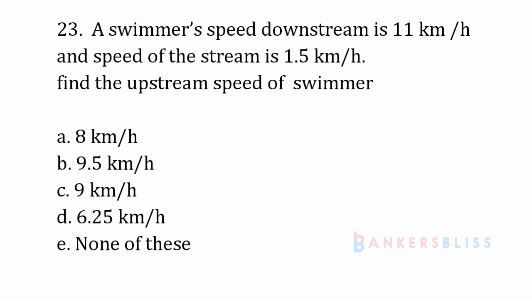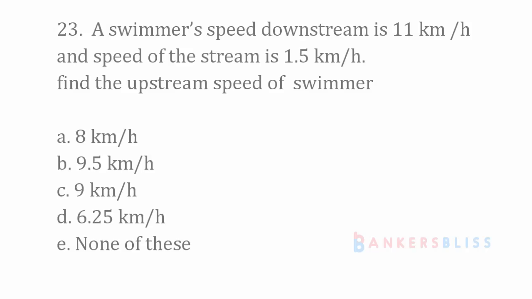When both are moving in the same direction, we have to add. So 15 km per hour is the right answer. Let's move on to the next problem, problem number 23. A swimmer's speed downstream is 11 km per hour and the speed of the stream is 1.5 km per hour. Find the upstream speed of the swimmer.